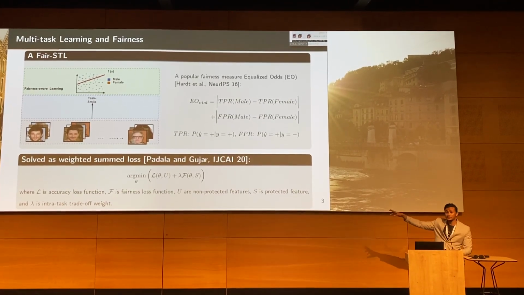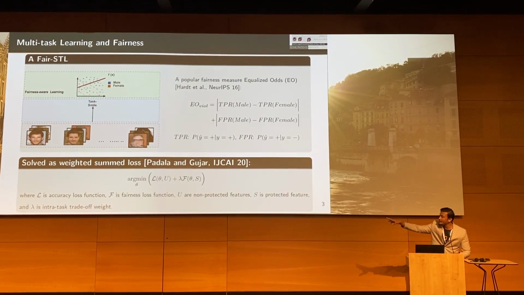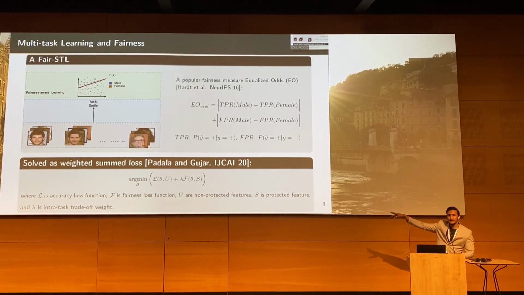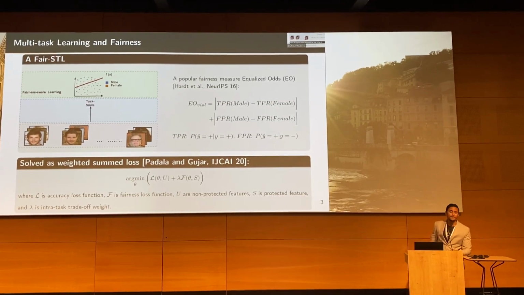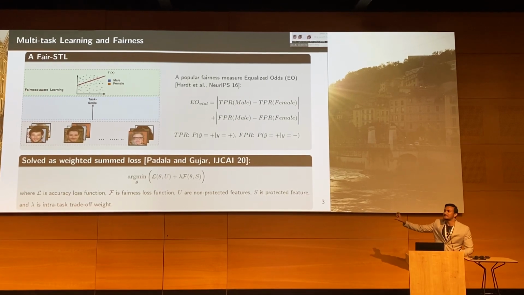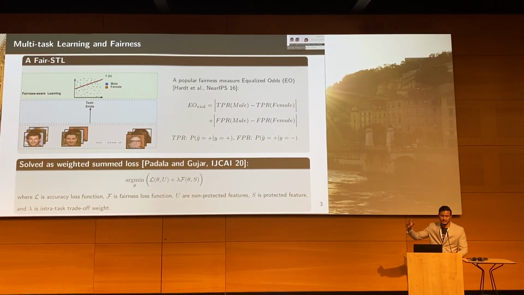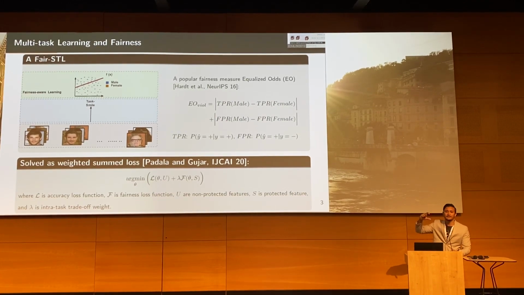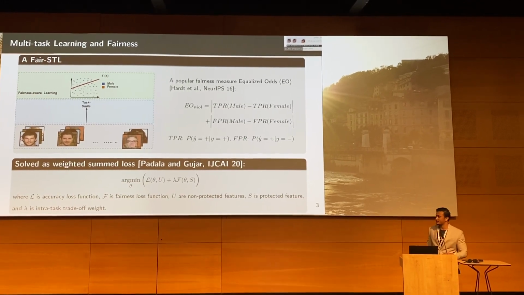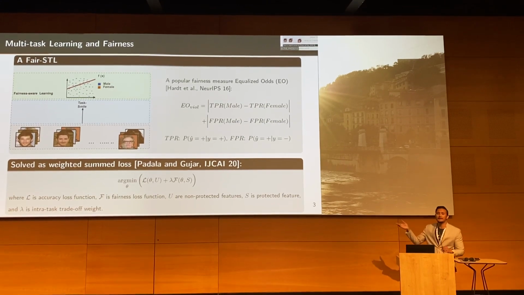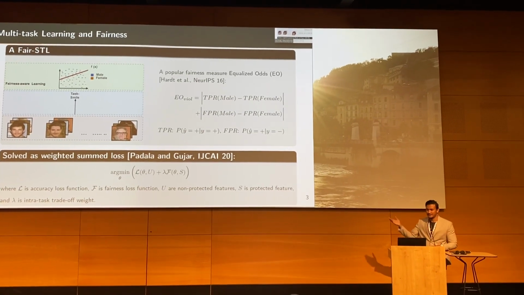This is again solved as a weighted sum loss, where the weight is attached to the fairness loss. It's again a trade-off parameter which dictates how much the fairness loss should influence the overall optimization. And this can be regarded as the intra-task trade-off weight.